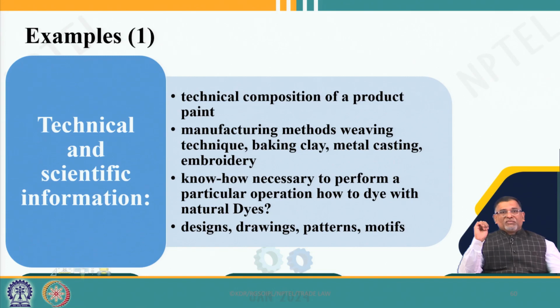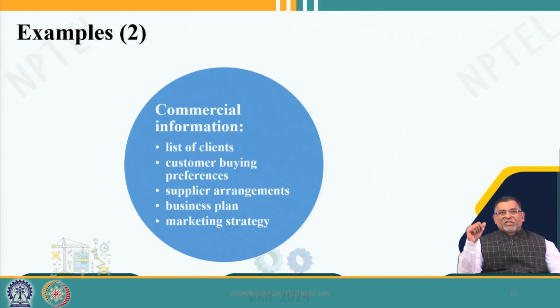So, the technical and scientific information, definitely the technical composition of a particular product, for example, a paint or a medicine, is very important. Manufacturing methods and know-how, design, drawings and motifs, all these can be very important for a particular product. Commercial information, list of clients, customer buying preferences, supplier arrangements, business plan, marketing strategy, all this can be trade secrets.